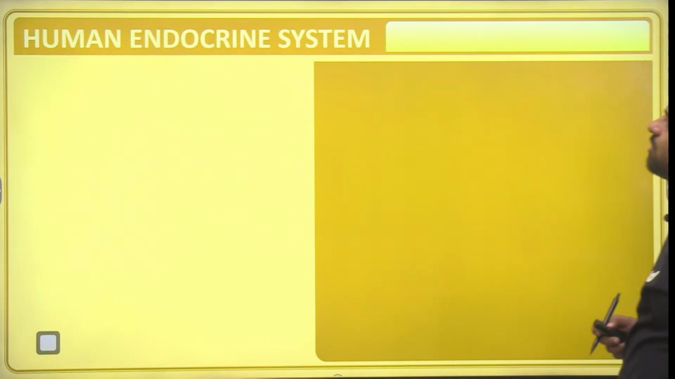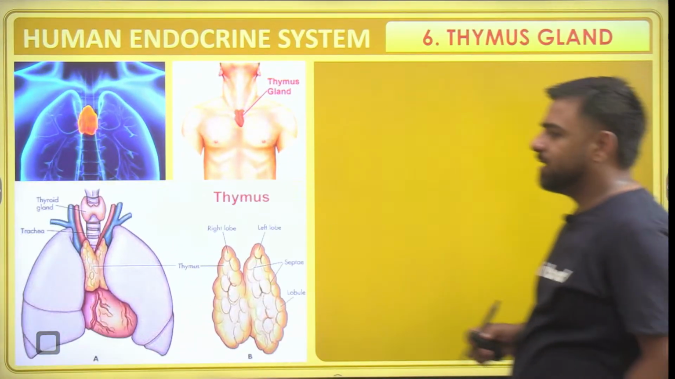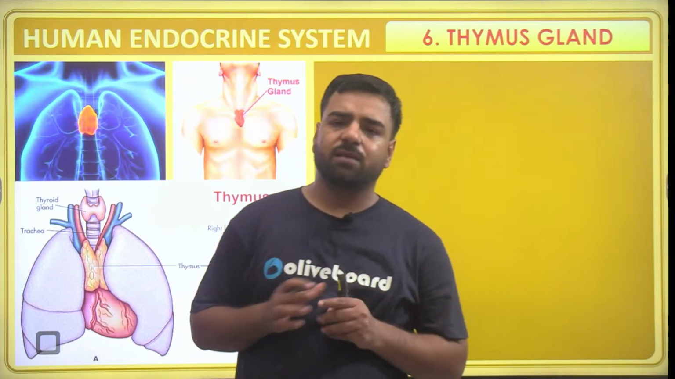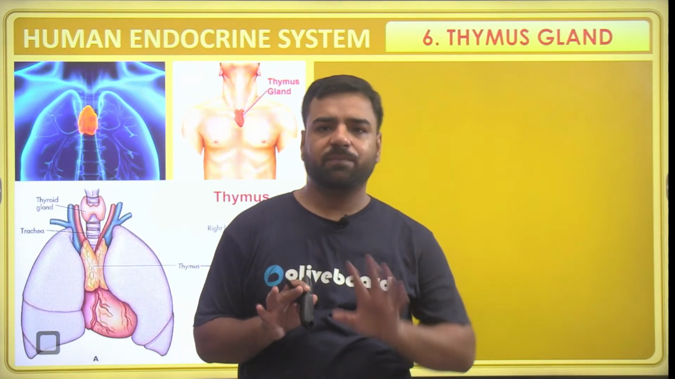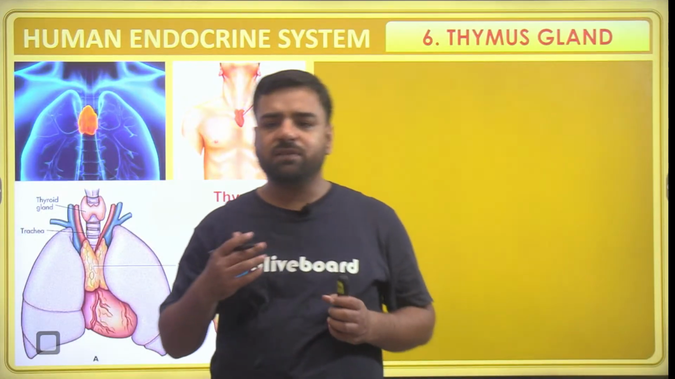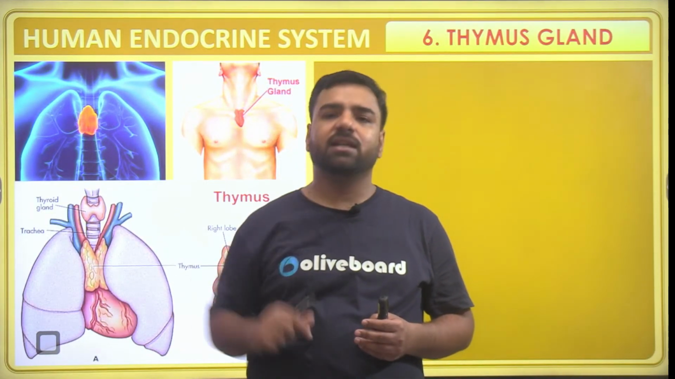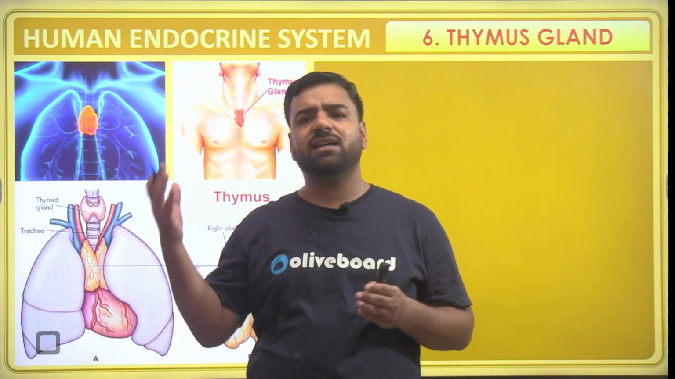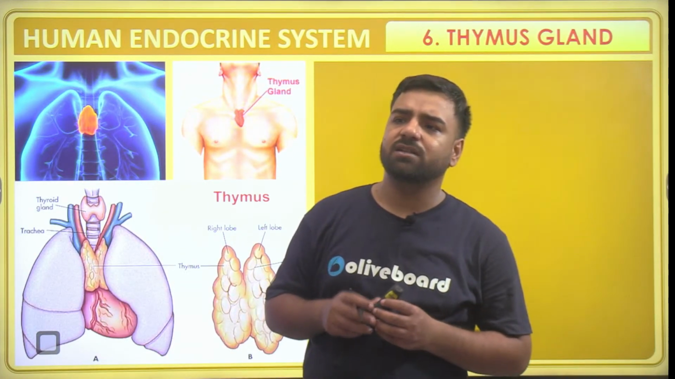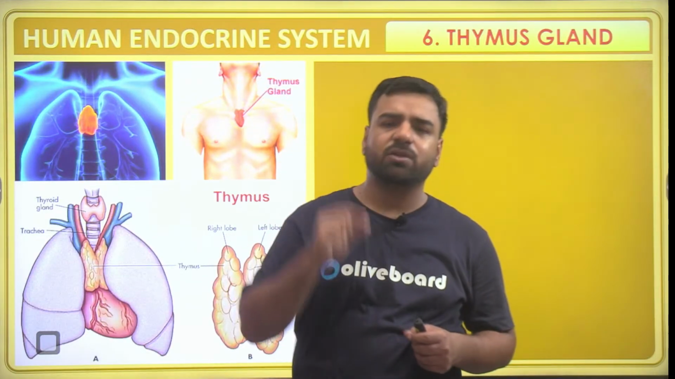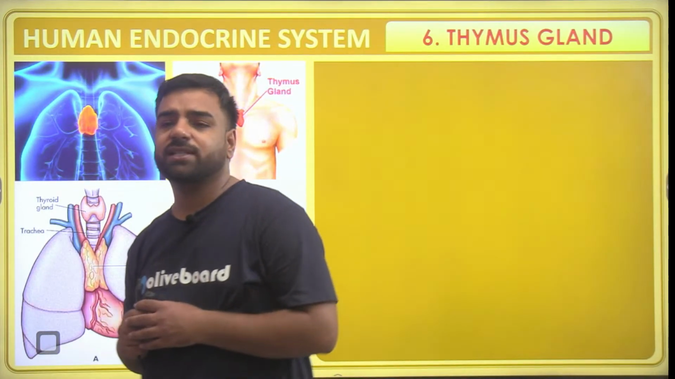Now guys, talking about the thymus gland. The thymus gland is present in our chest, but what's so special about it? It helps in maintaining immunity. That's one thing. But as we grow older, this gland's size keeps on decreasing. And by the age of 65 or 70 years, it becomes a thread-like structure. That is, its size keeps on decreasing. That's why it is also known as the aging gland.